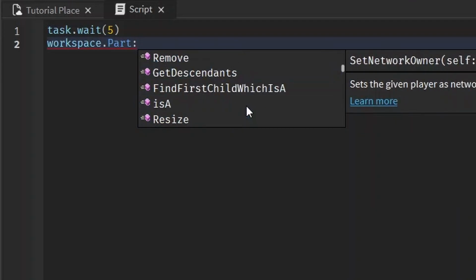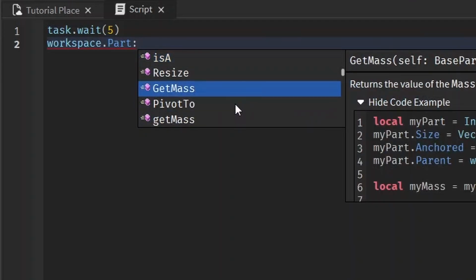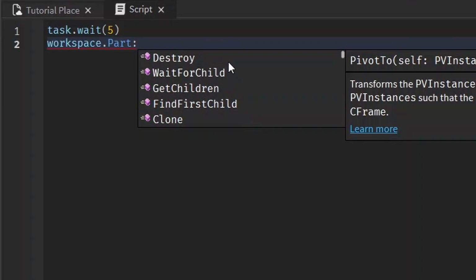That's not really important if you don't know what that means, but if you do, yeah, you already know then. I don't know why I said it.